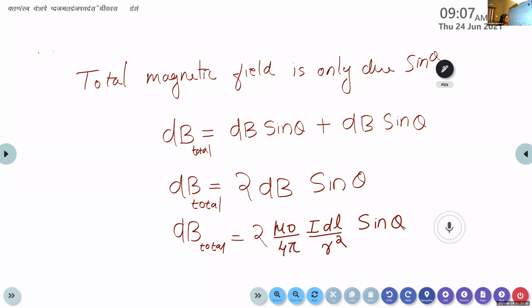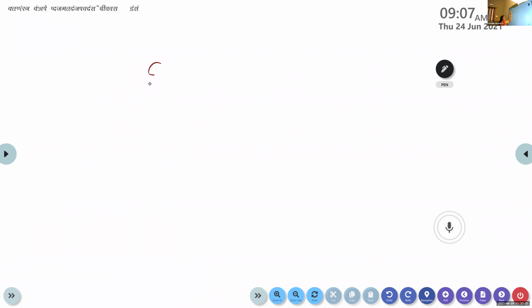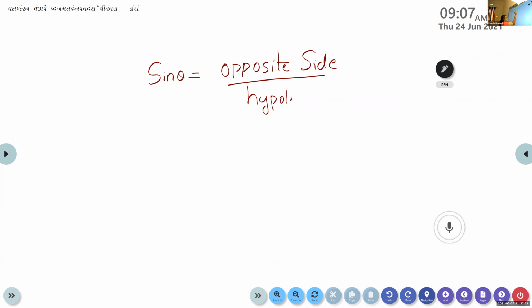Now in mathematics, we studied an expression for sine theta. What is sine theta? We know that sine theta is equal to opposite side divided by hypotenuse.